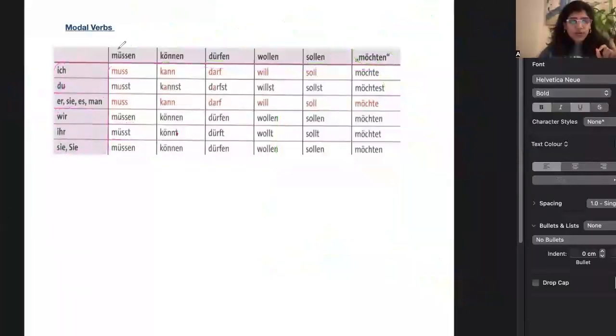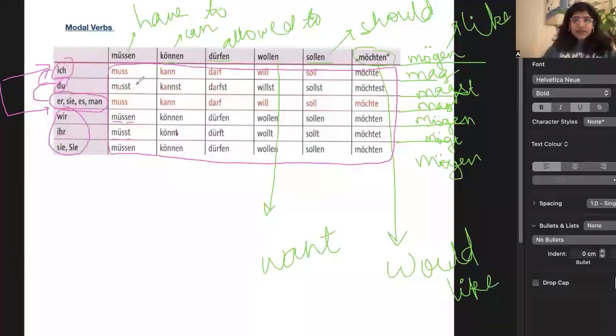If you look here, with ich the conjugation is muss. There is no ending, no e or anything. This complete row you have to remember, because it is not based on any formula. So if you remember this muss, same to same, you put that muss with er/sie/es.